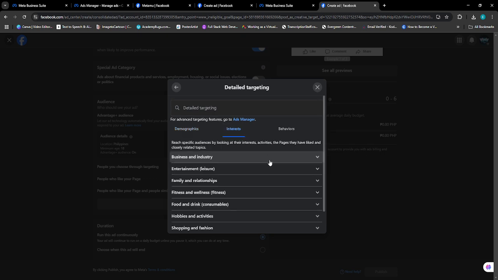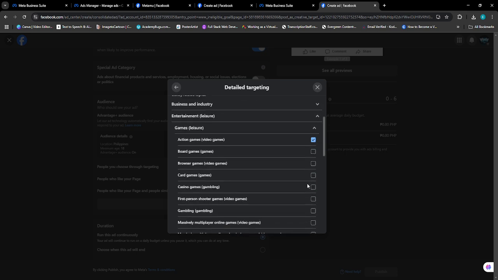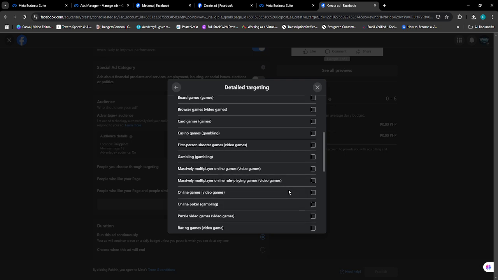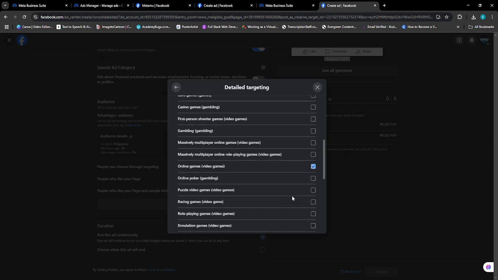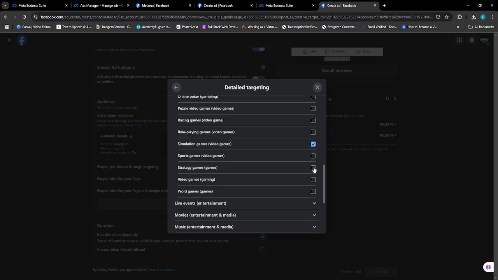Interest. Entertainment, leisure, games. Click everything. Click online games. Strategy games. Video games.